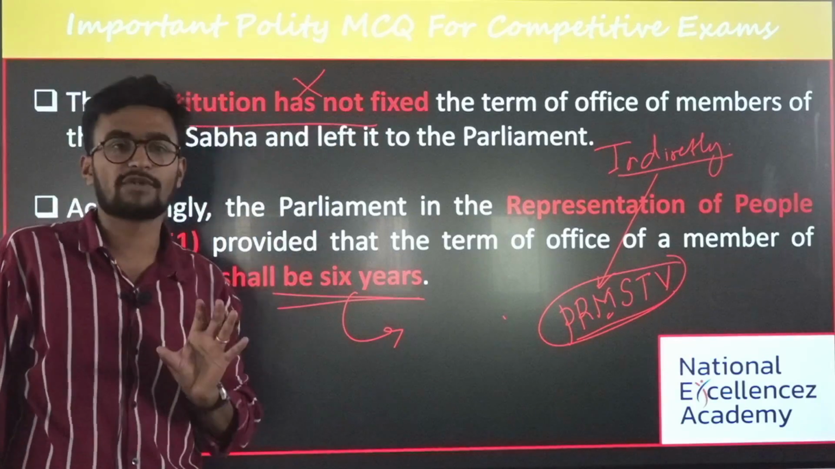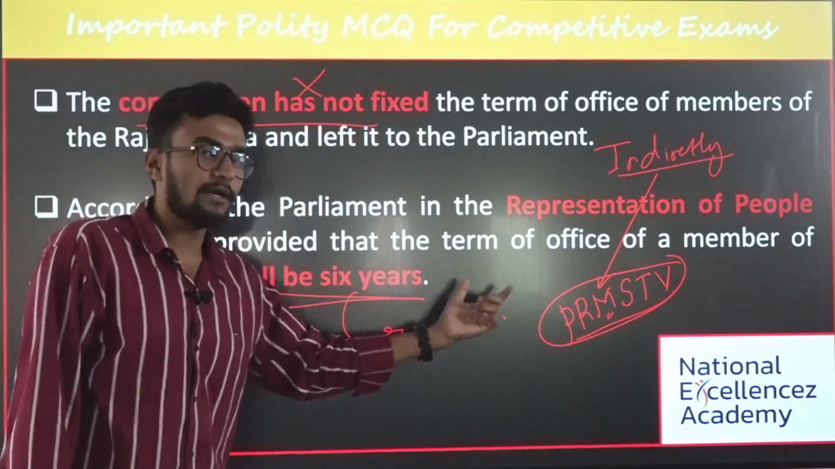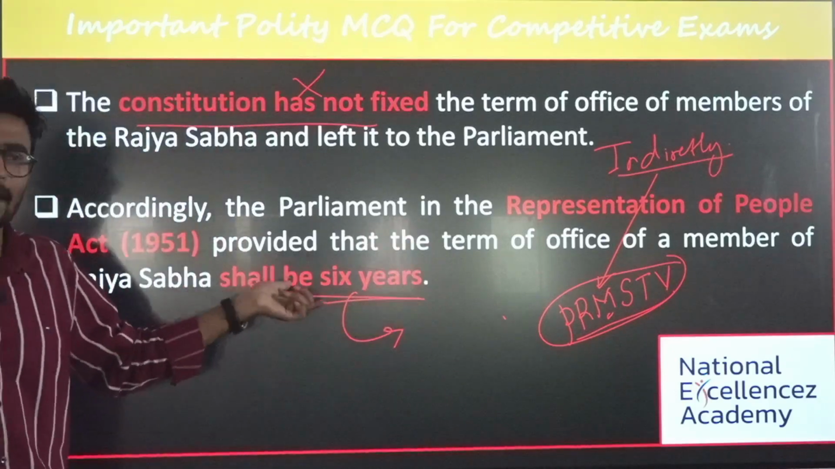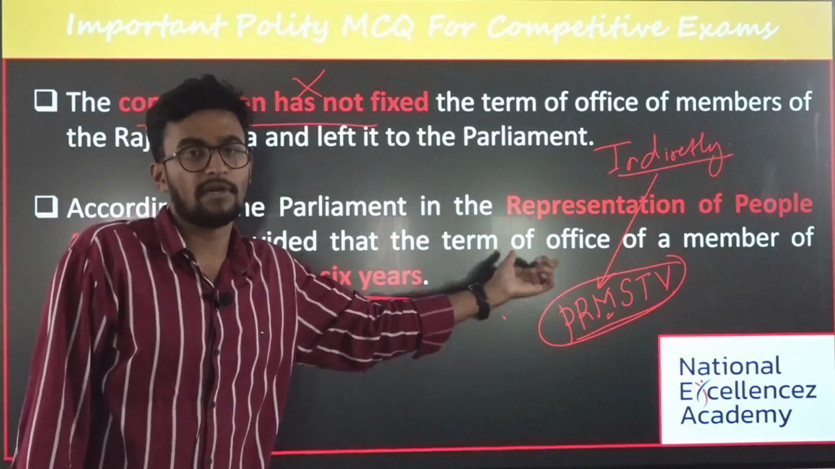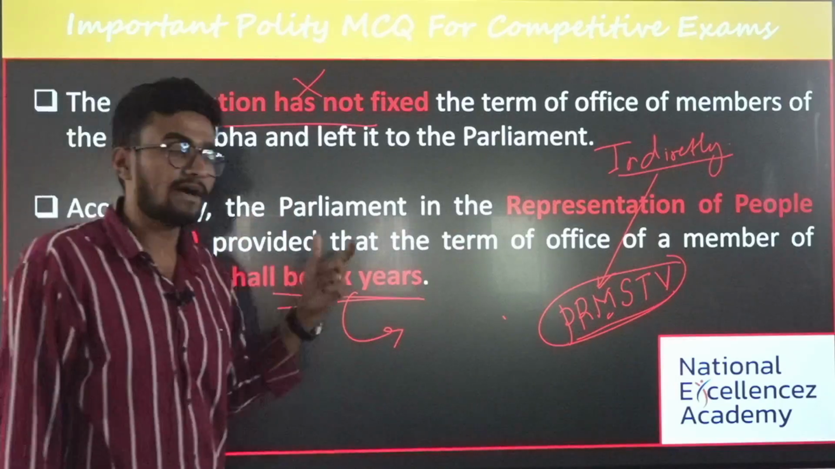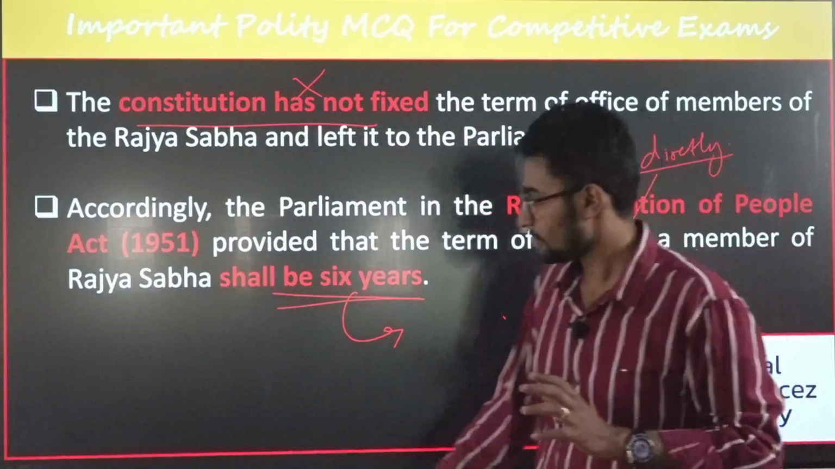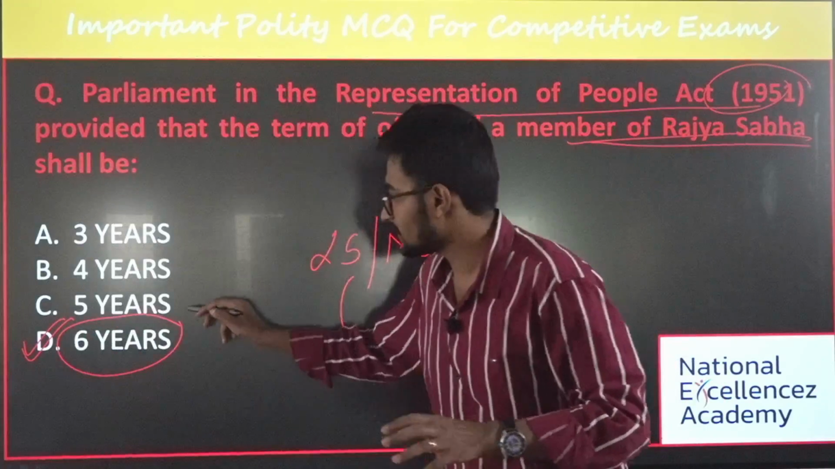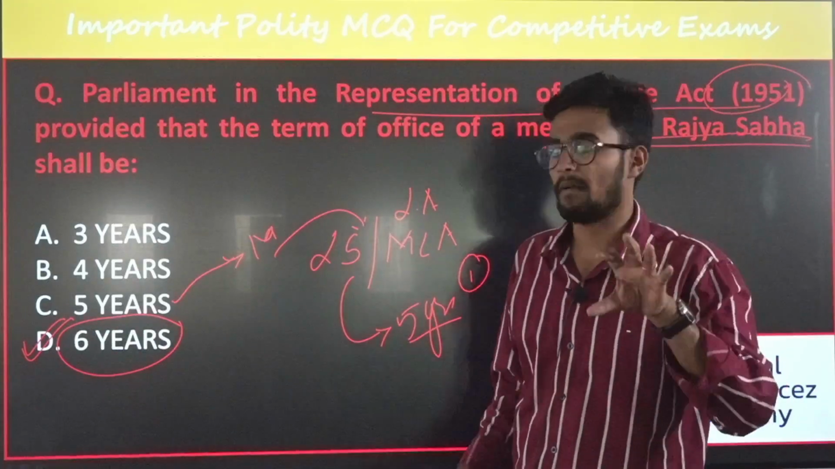This is the first and foremost thing. And the second most important thing is the members are elected indirectly by MLAs, by proportional representation by means of the single transferable vote. Again, they have asked a question on this. Is it clear? What's the answer for this? The answer is 6 years, whereas it is 5 years for MLAs or Lok Sabha members. Done?